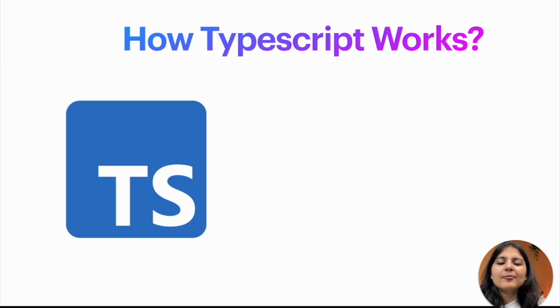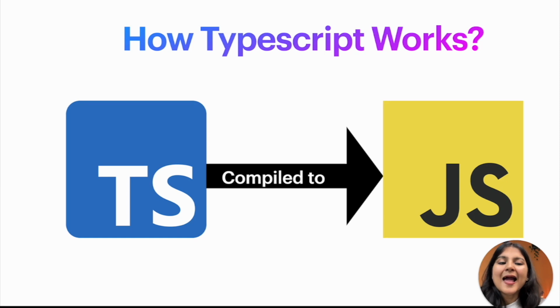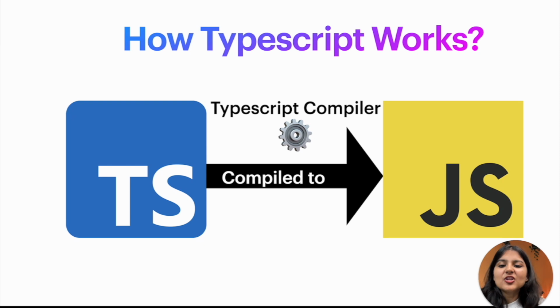Now let's quickly understand how TypeScript actually works. In TypeScript, we have introduced some additional syntax and features, but unfortunately these things are not understood by the JavaScript engine. Therefore, TypeScript cannot be executed on its own by the JavaScript environment like the browser, Node.js, etc. Therefore, first a compilation step is required to convert the TypeScript code into standard JavaScript, and this compilation is done with the help of the TypeScript compiler. And this whole process is called transpilation. So TypeScript is basically there to help you write better code.